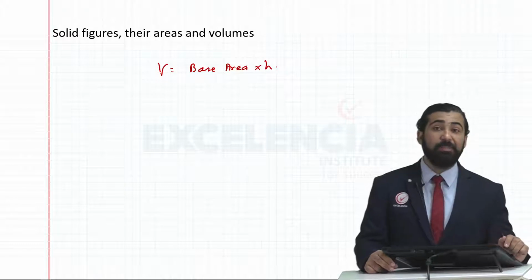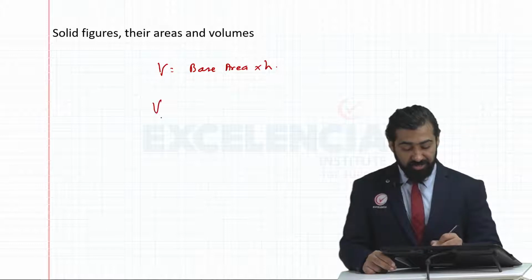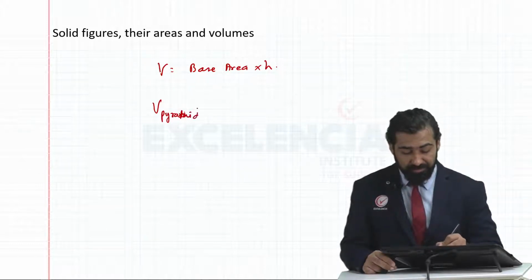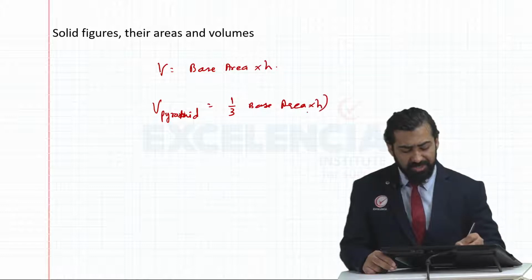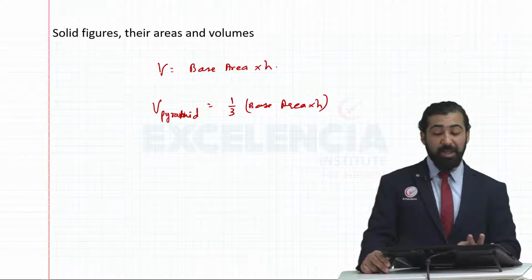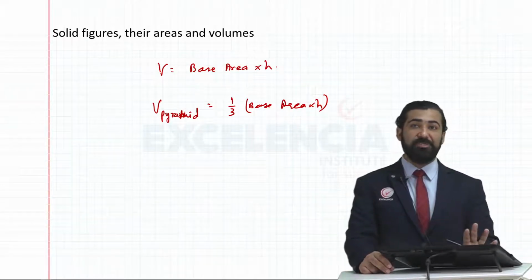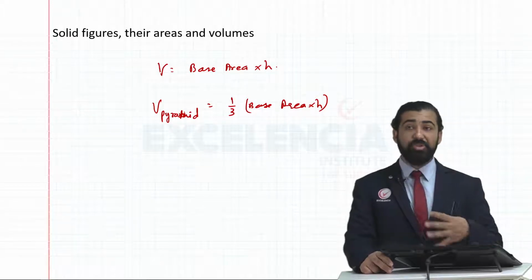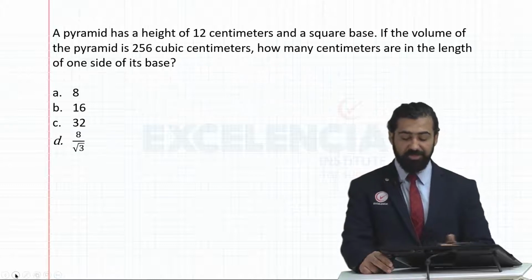If you are looking at any pyramidical or conical shape, in that case the volume of a pyramid or a conical structure is 1/3 of base area into height. The reasoning for each of these you have already studied in school, so I'm not going into the reasoning. Just remember these formulae. For volume, you need to know that volume is base area into height. For the most recurring shapes, the formula will be given in your formula booklet.